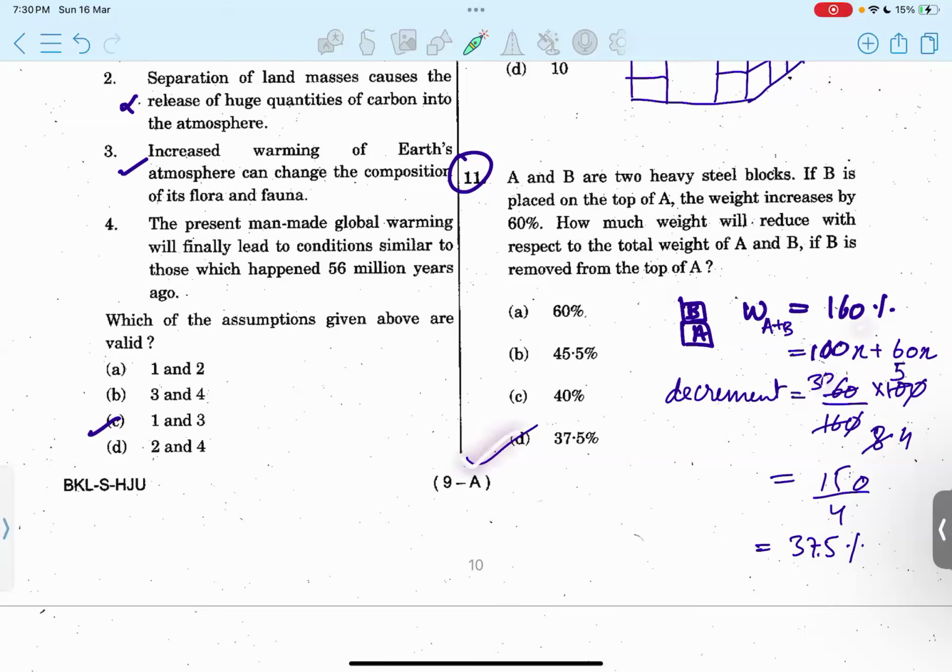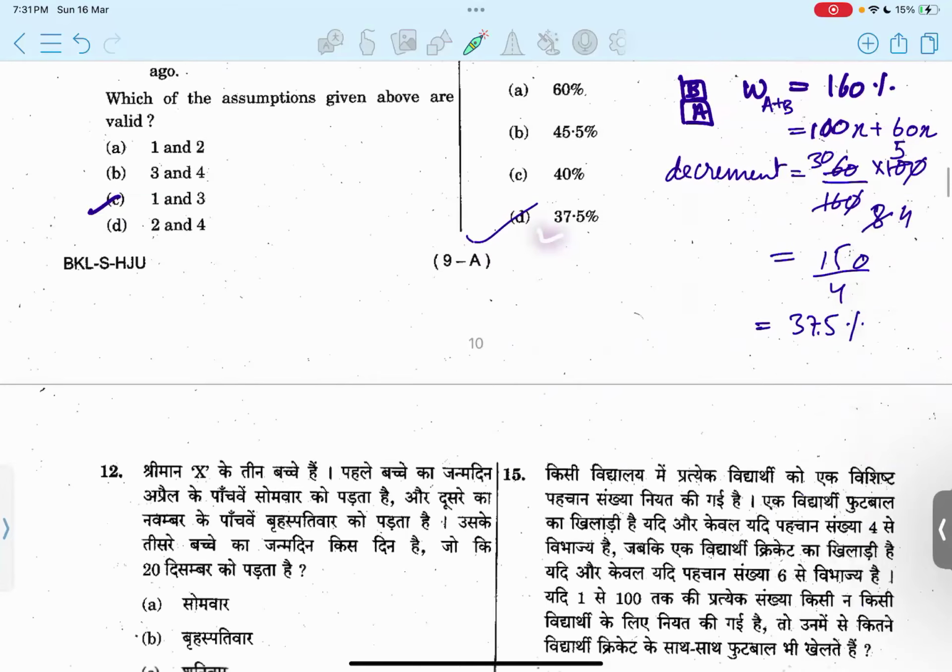What is the right option there for 11th? Option D. Hmm. So decrement 60, we have to compare with 160. That is fine in the comparison, and we'll multiply with 60 होगा, पर B को रिमूव कर रहे हैं तो 60% इंक्रीज हो रहा है, तो इसलिए 60 होगा ना। No, we have to take the difference in this case. So if we have to compare from 160, we are removing B. So 160 minus 60, we will be left with 100. So that is the confusion. Okay, we'll look into this. We have to get the percentage.